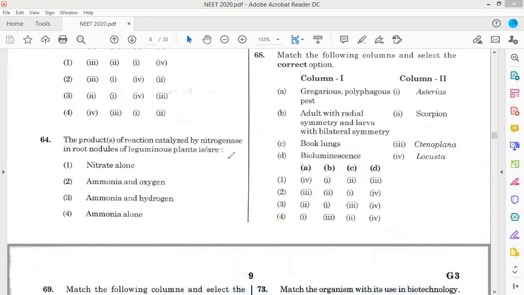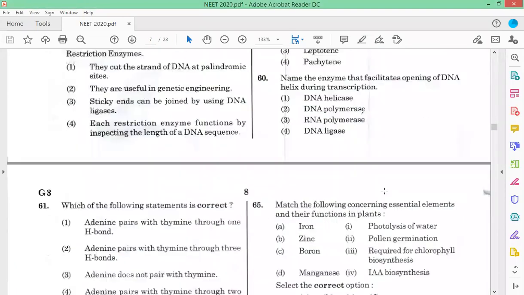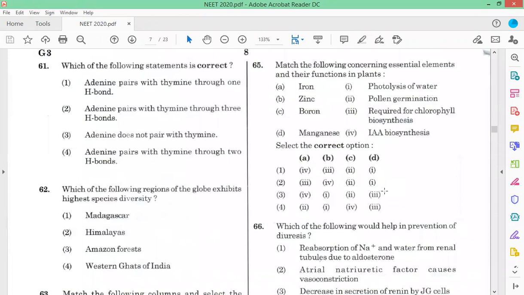So question number 65. Now coming to 65, the question is about the given essential element. The answer is option 2, the correct answer. Manganese, you all know, is involved in photolysis of water.